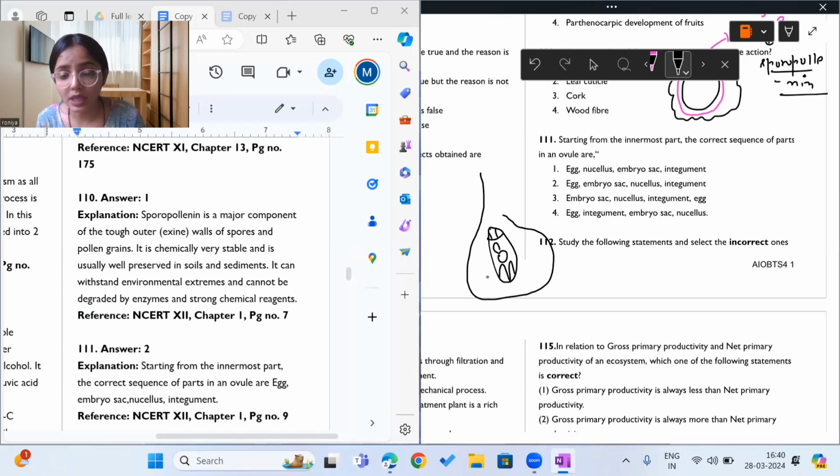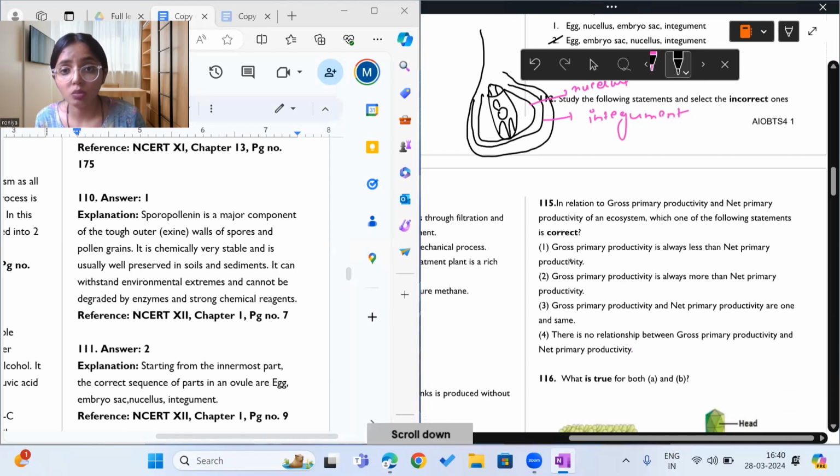So egg, then embryo sac, then nucellus, and then integument. This is the nucellus. This is the integument. Okay, so I hope this is clear to you. So the answer to this question is option 2.